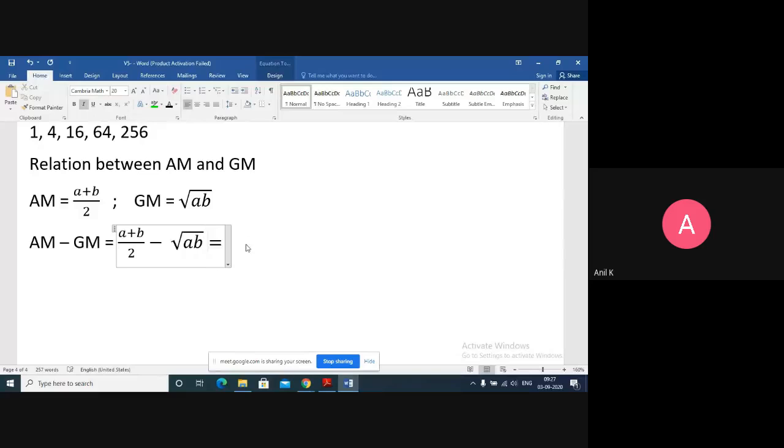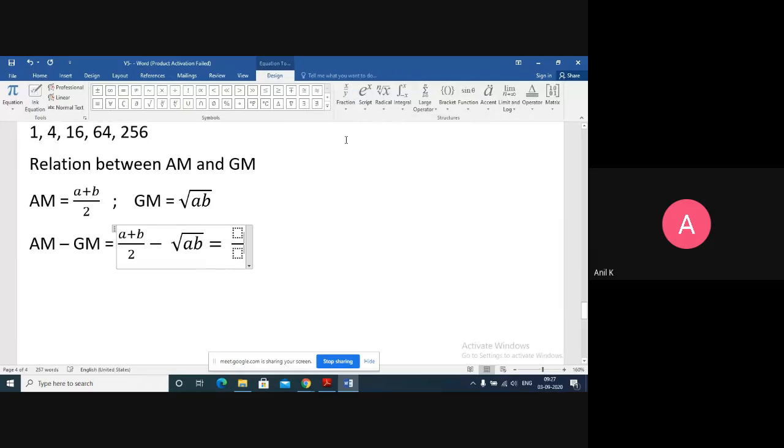So if I take the LCM between both the terms, what I'm going to get is LCM is going to be 2. So here you'll get a plus b minus under root ab, but 2 will come. Okay. So can I convert this into an identity?